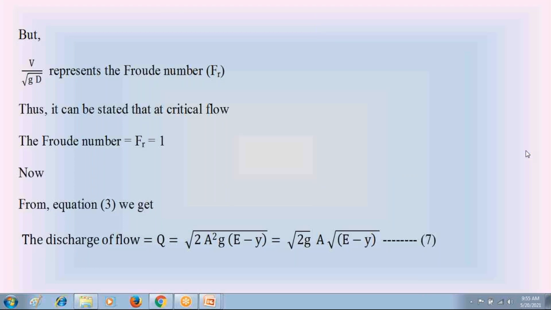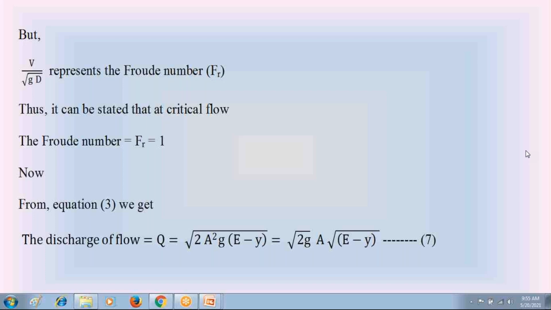So observe equation 3: E on the left hand side, E is equal to Y plus Q square by 2g A square. Take that right hand Y to the left side. Please listen to this carefully. If we bring that Y to the left side, equation 3 becomes E minus Y is equal to Q square by 2g A square.